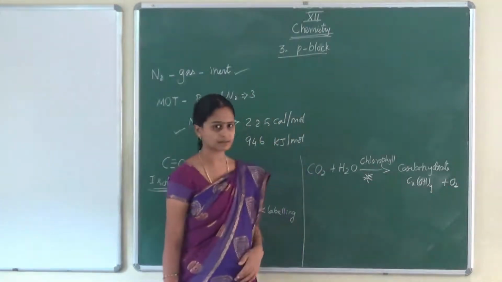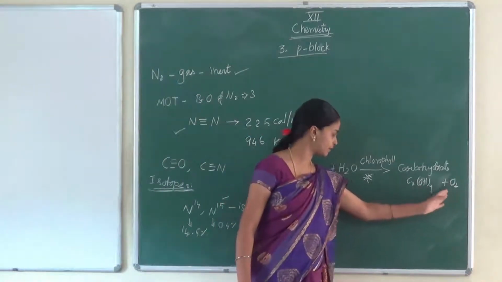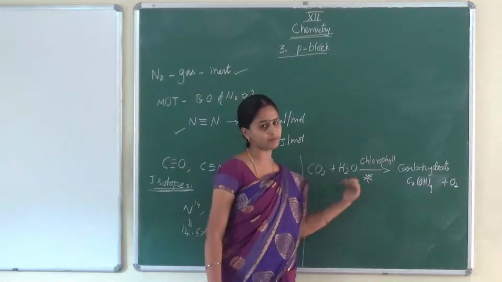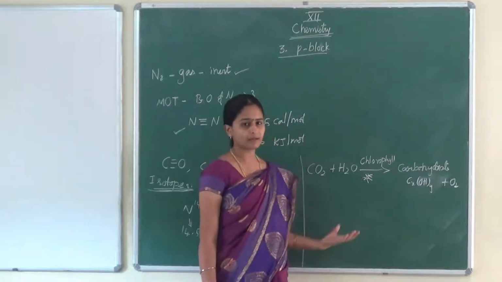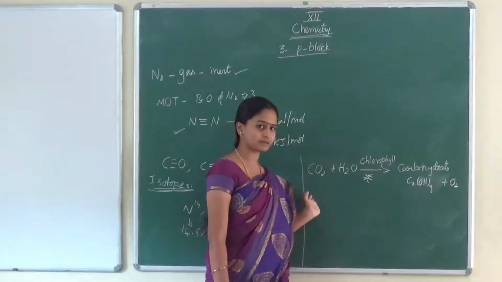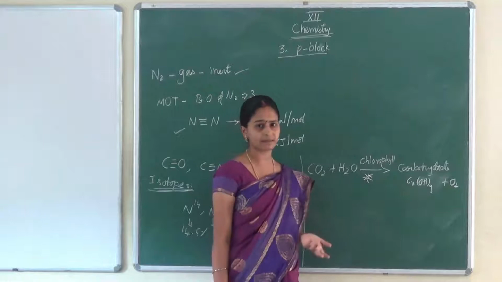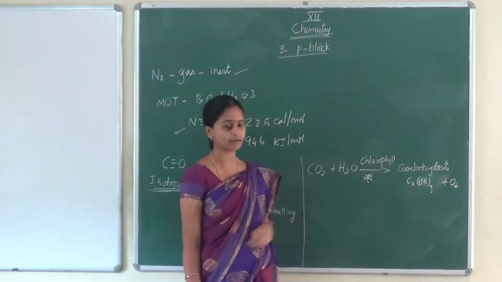Now I will ask one question. The oxygen coming in this product, whether it is coming from carbon dioxide or from water. Just by looking at the equation, we can't say where the oxygen is coming from, because carbon dioxide also has oxygen, water also has oxygen. So we have to learn the mechanism.